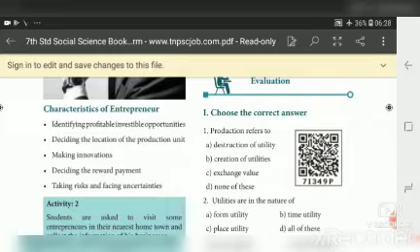He makes innovation in his production, decides the reward payment, and takes risk and faces uncertainties. He bears the risk in the production, and he also faces some uncertainty problems. If any loss arises, he has to face the problem. So this we call entrepreneurship. Identifying profitable investable opportunities, deciding the location of the production unit, making innovation, deciding the reward payment, and taking risk and facing uncertainties.